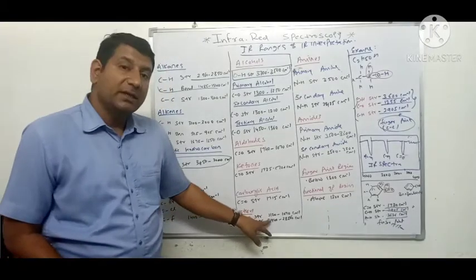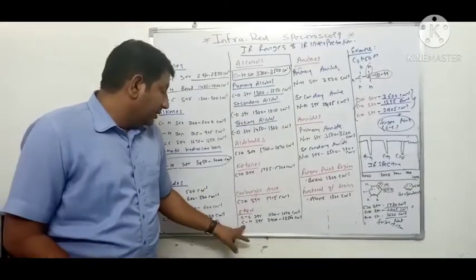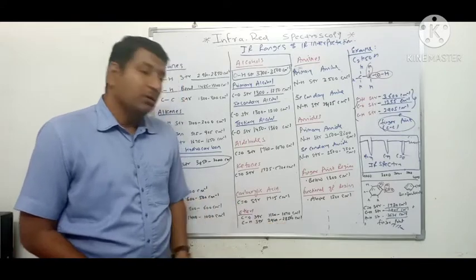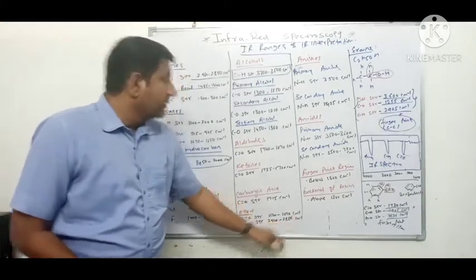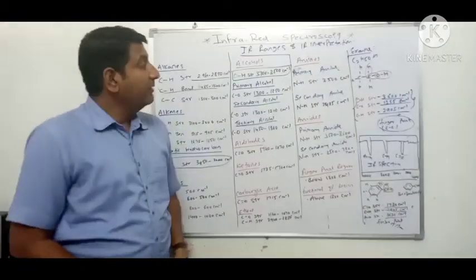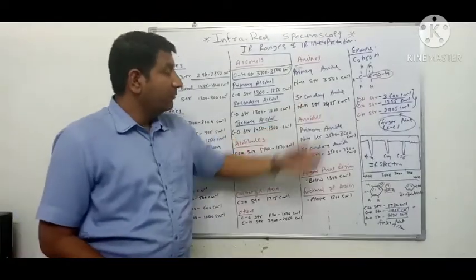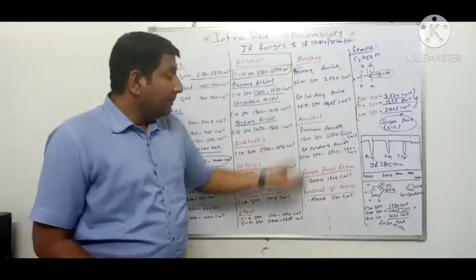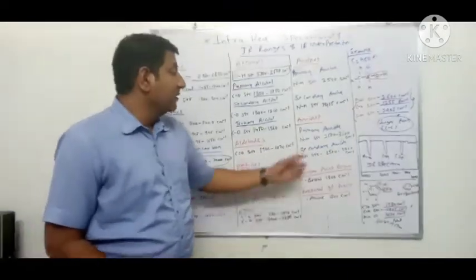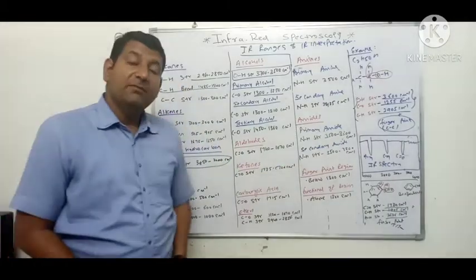CO stretching vibration is 1.20 to 1070 centimeter inverse, and CH stretching vibration is 2940 to 2850 centimeter inverse. Similarly, for primary amines, NH stretching is 3500 centimeter inverse. For secondary amine, NH stretching is again 3425 centimeter inverse. For primary amides, NH stretching is 3500 to 3300 centimeter inverse. For secondary amide, NH stretching is 3500 to 3300 centimeter inverse.